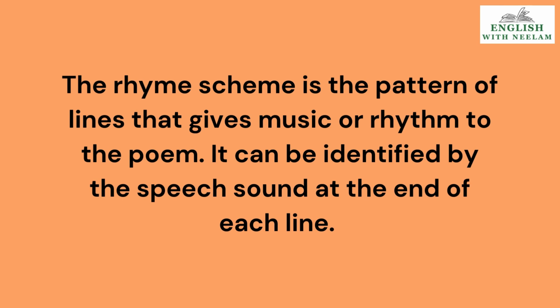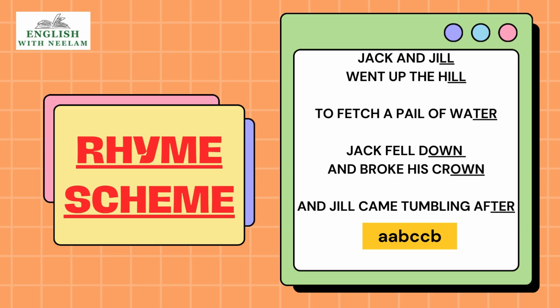It can be identified by the speech sound at the end of each line. Children, I have taken the example of the nursery rhyme that we all read when we were small. Jack and Jill went up the hill to fetch a pail of water. Jack fell down and broke his crown, and Jill came tumbling after. Now you see Jill, hill. Last sound, ill, in Jill and hill is the same. So we will give it A and A.